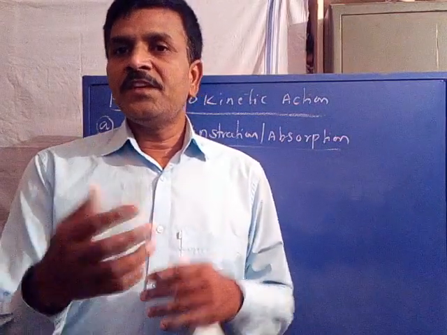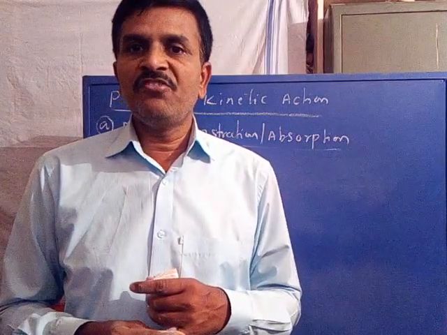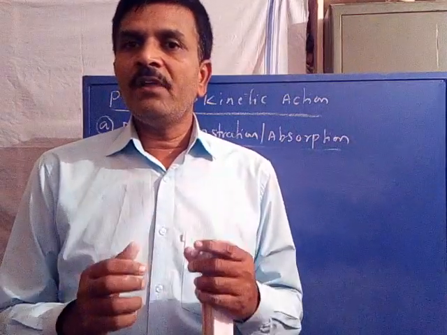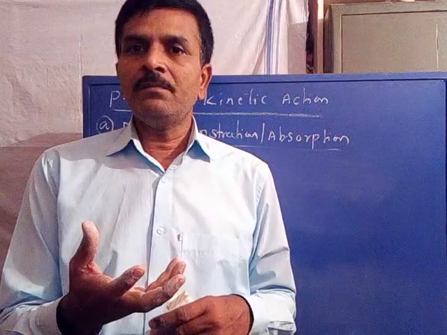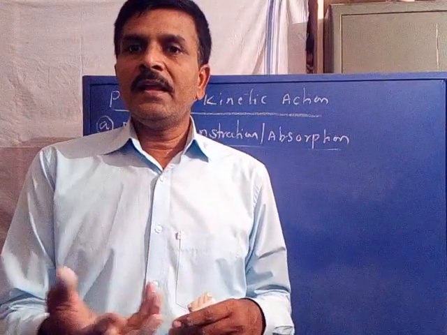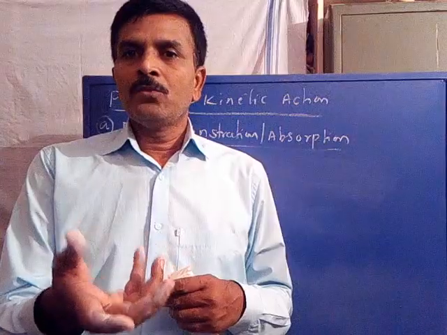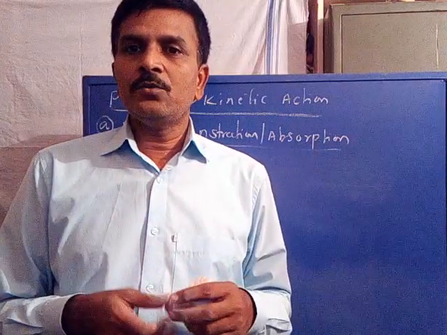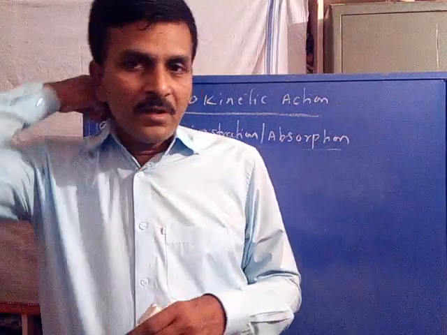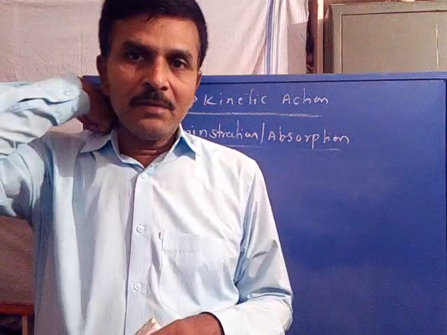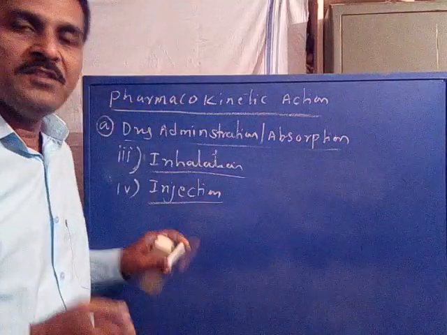This is called the injection process of drug administration. So whenever we need the fastest action, the drug in the form of a solution is injected directly into the circulatory system.